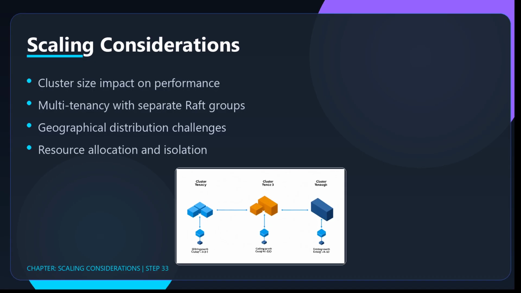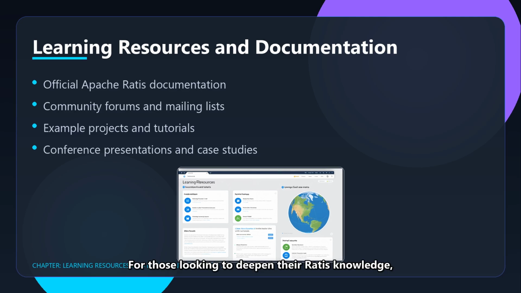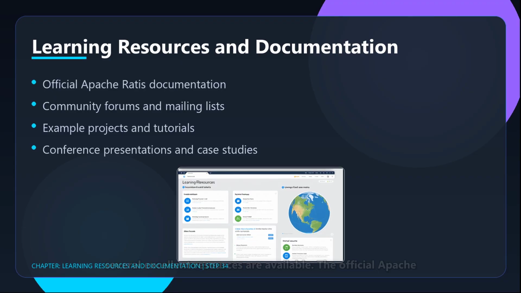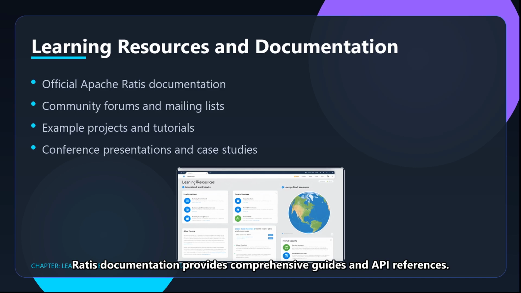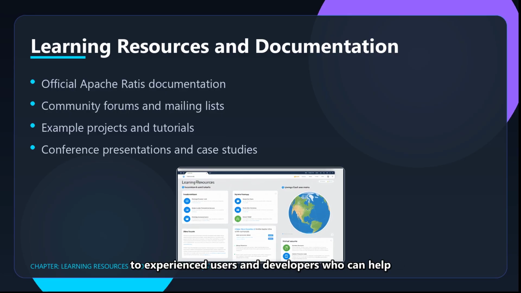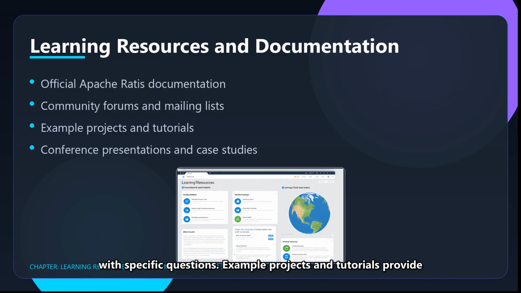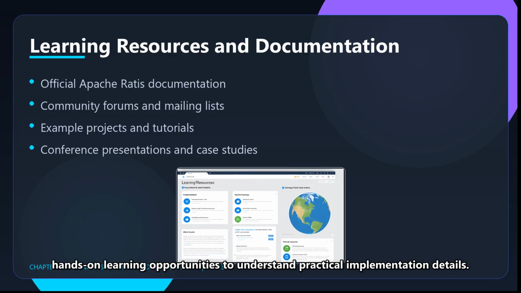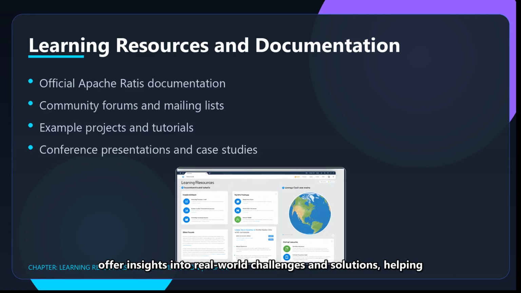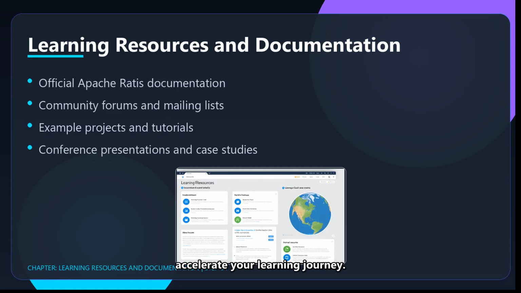For those looking to deepen their Ratis knowledge, several excellent resources are available. The official Apache Ratis documentation provides comprehensive guides and API references. Community forums and mailing lists offer direct access to experienced users and developers who can help with specific questions. Example projects and tutorials provide hands-on learning opportunities to understand practical implementation details. Conference presentations and case studies from production deployments offer insights into real-world challenges and solutions, helping accelerate your learning journey.